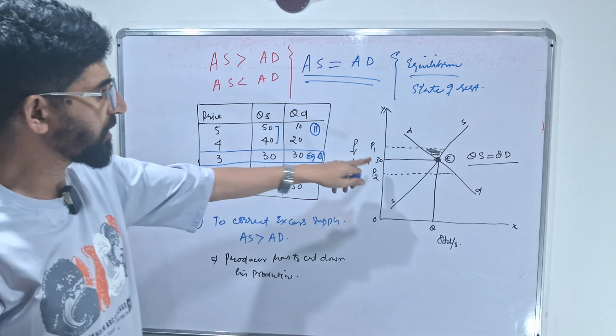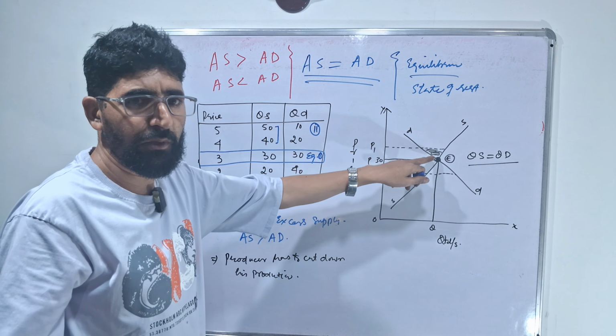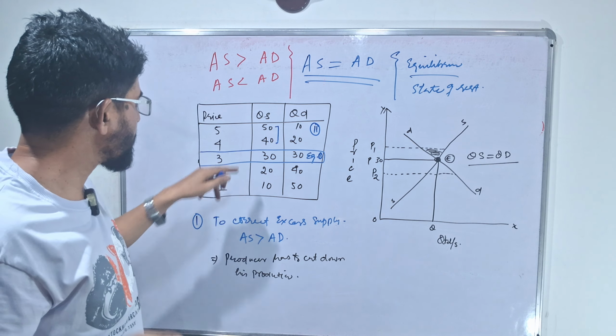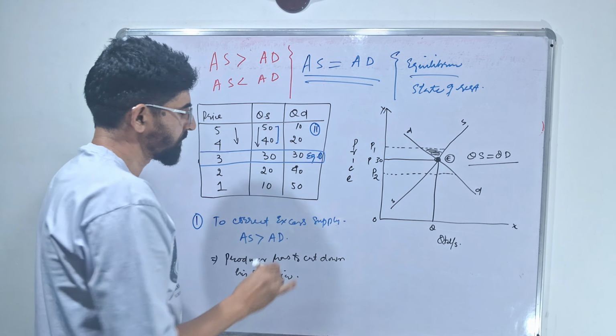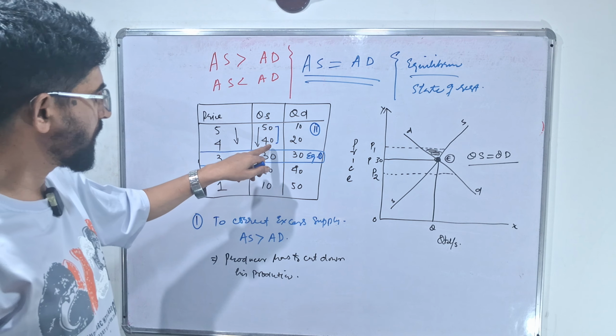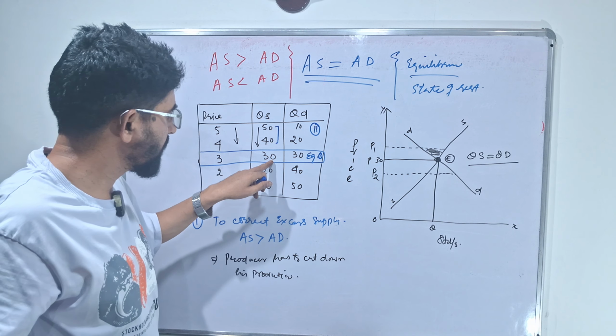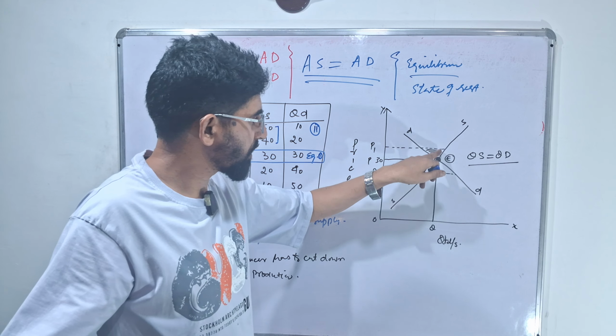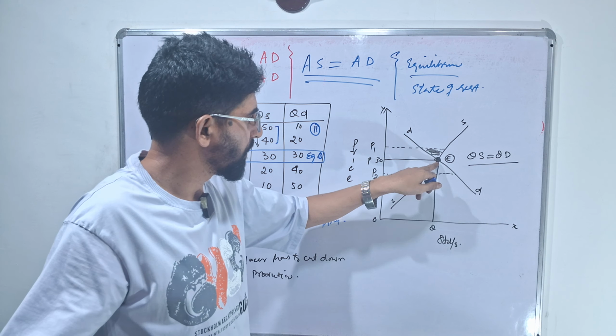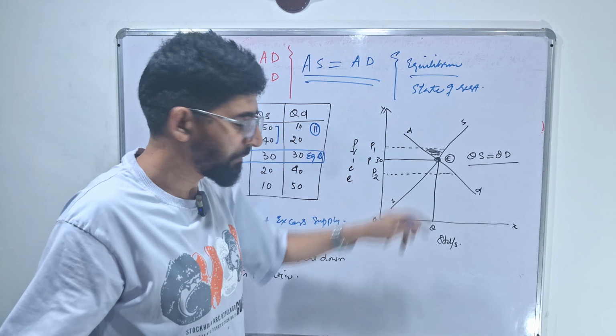This will lead to a reduction as supply will reduce, as there is a positive relation. When price falls, quantity supplied will fall. This will lead to a reduction in quantity supplied. This will lead to reaching the equilibrium point, meaning when production of goods and services falls, we will reach this point. This we call the equilibrium point.